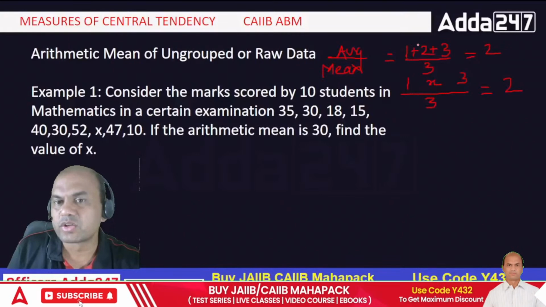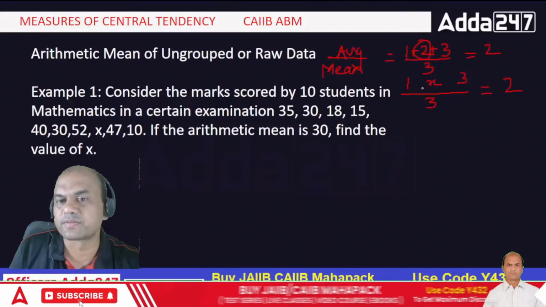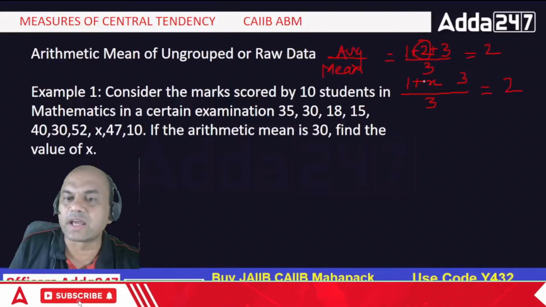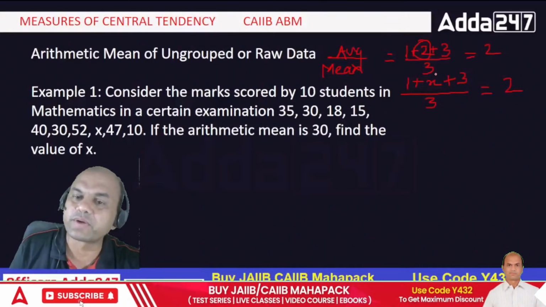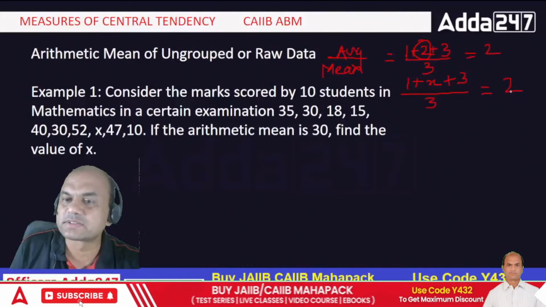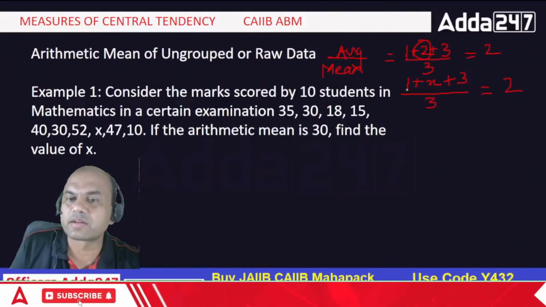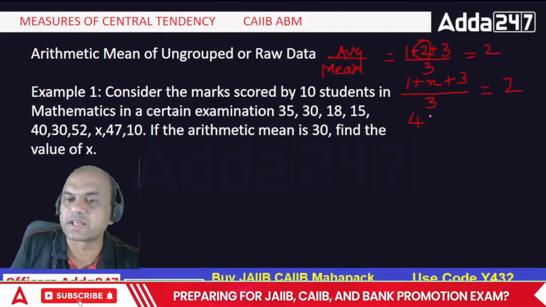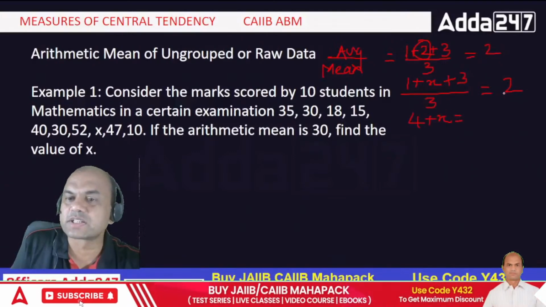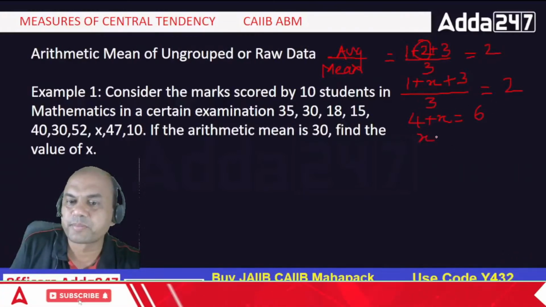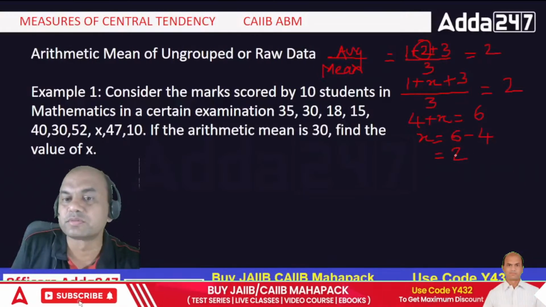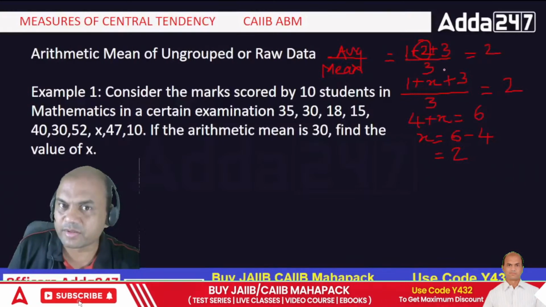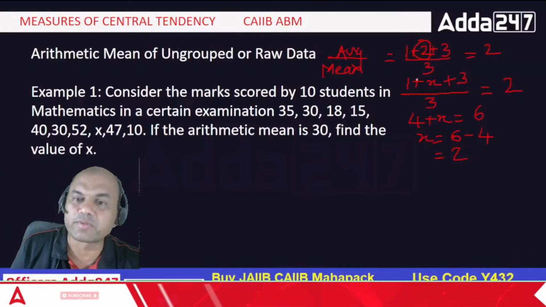Now I know all these things, so what will I do? I will replace this 2 with x. I know the mean is 2, and I have to find x. How do I find this? I will multiply the 3 on this side. So 3 plus 1 is 4, 4 plus x equals 3 times 2, which is 6, on this side. Then I'll take 4 to the other side. So x equals 6 minus 4, which is equal to 2. See, I got this 2. Got it, everyone? Everyone understood this? How did I find the mean?